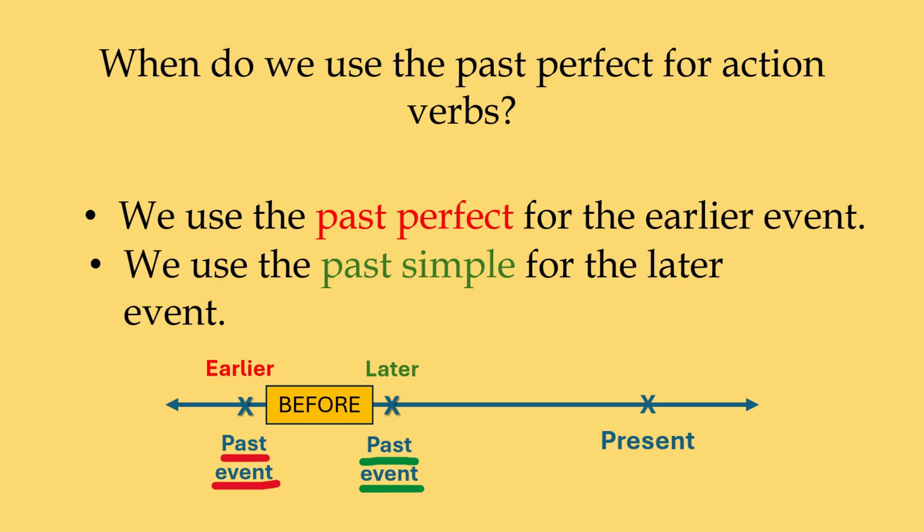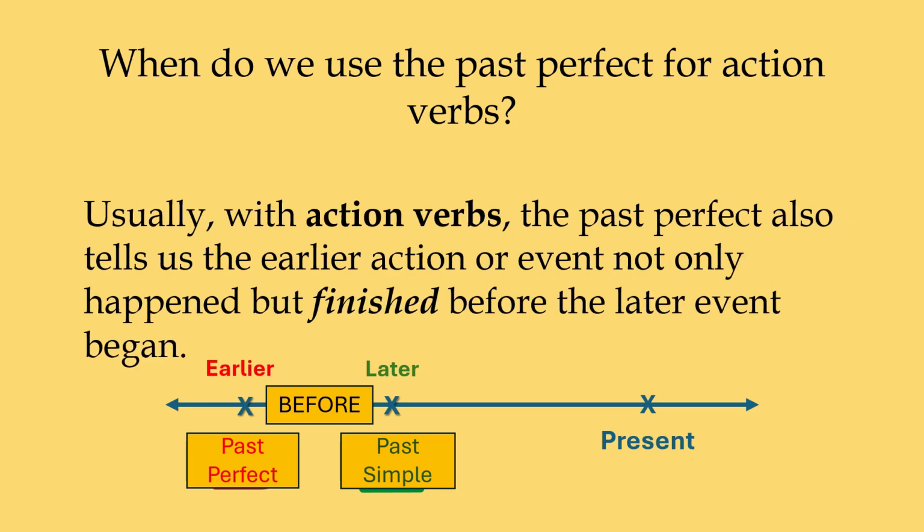So we use the past perfect here for the earlier event, and we use the past simple here for the later event. Usually, with action verbs, the past perfect also tells us the earlier action or event not only happened, but finished before the later event began.